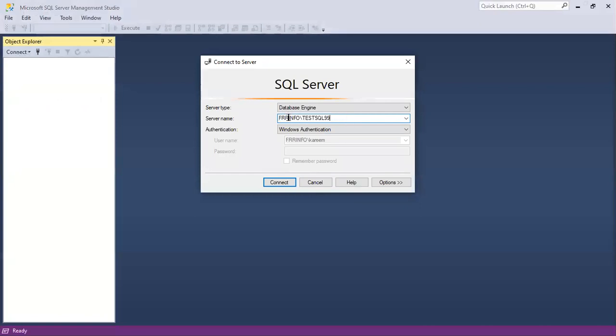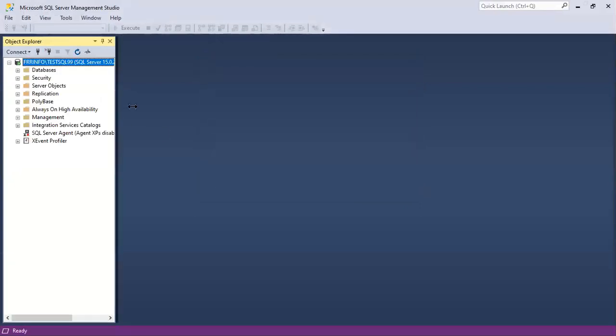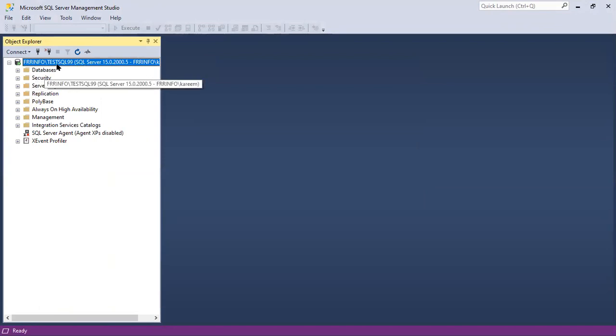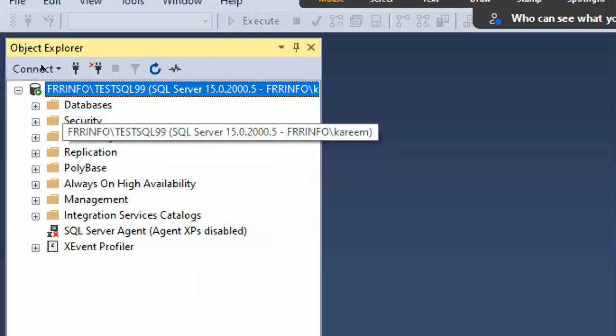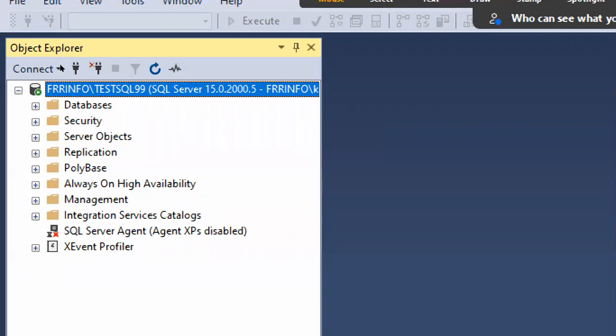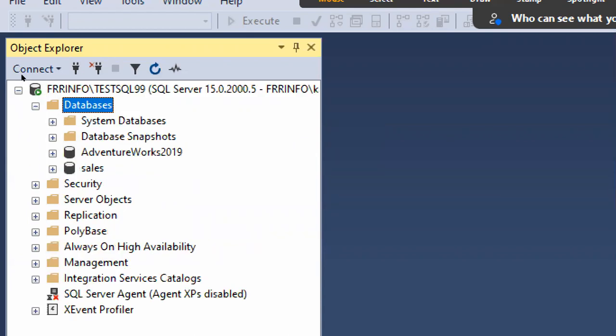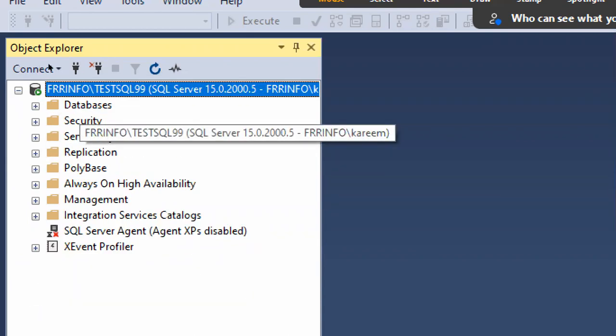Check here. We can connect to the server which is there in my local machine. Here, see, test SQL is my server name, and FRR info is my system name. It is SQL Server 15.0 version, which is the 2019 version. In that we have databases, and we can work with these databases.